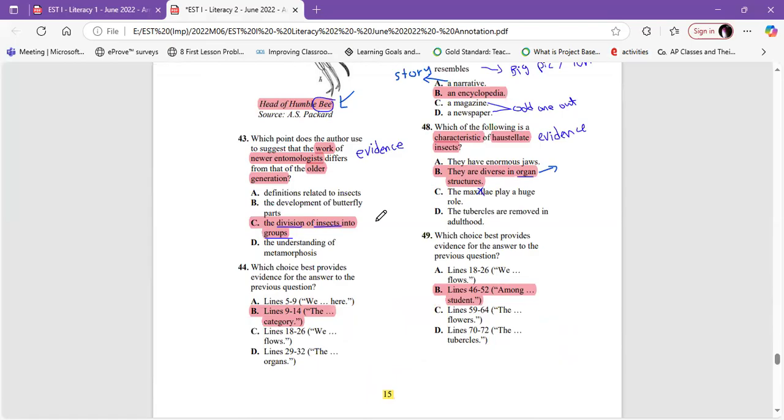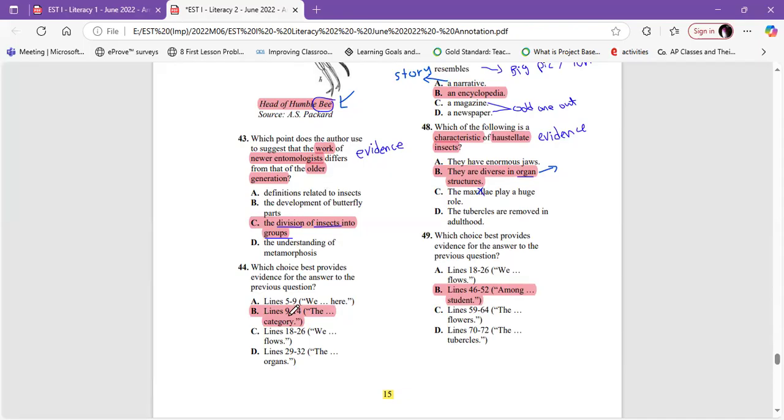He said, which point does the author use to suggest that the work of newer entomologists, the scientists, differs from that of the older generation? So I need keywords. I need something that talks about the work of newer scientists that is different from the old generation.